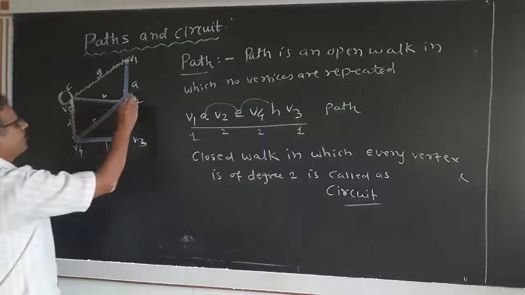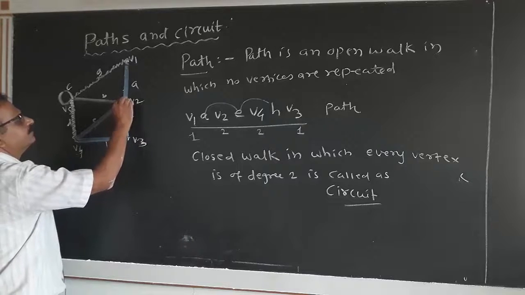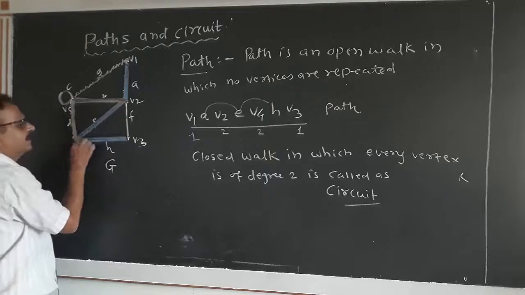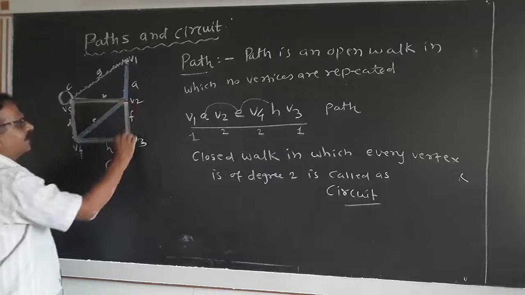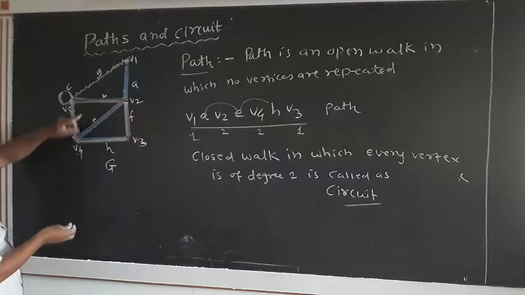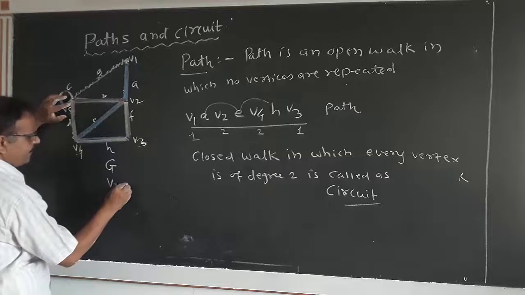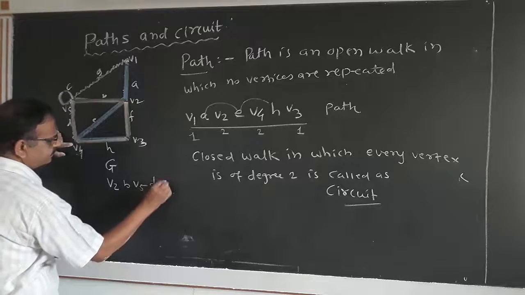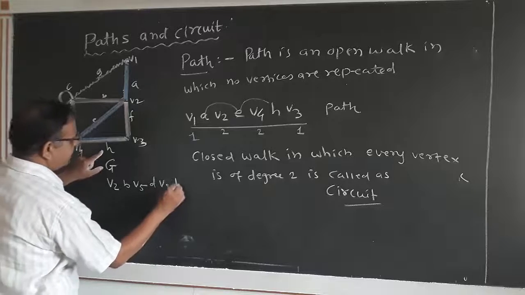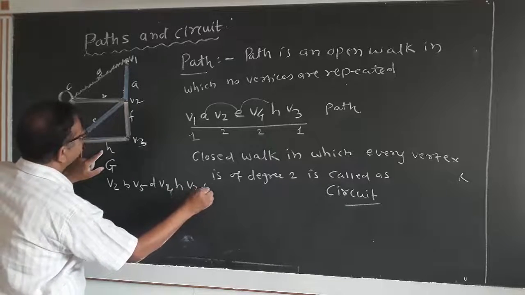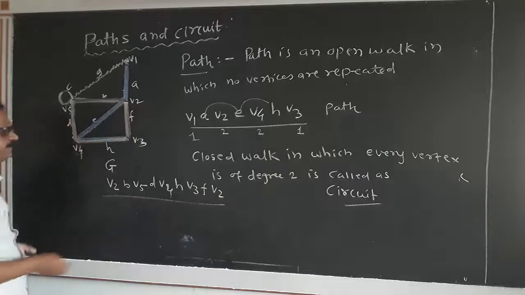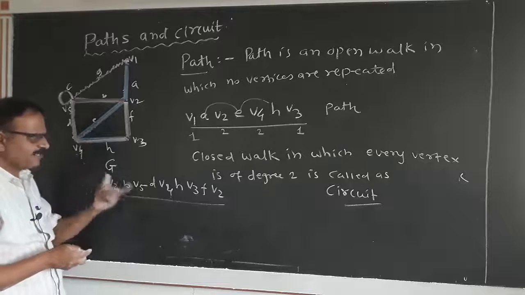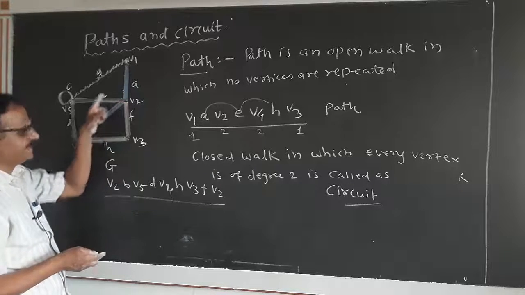If I start from V2, again come to V2. That means V2 to V5 via B, V5 to V4 via D, and via H, V3 via F, V2. See, here every vertex has degree 2 and it is a closed walk, therefore it is considered as circuit.